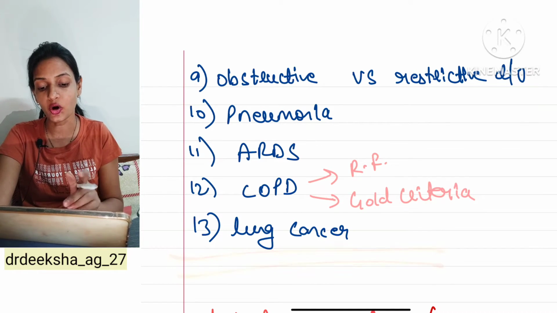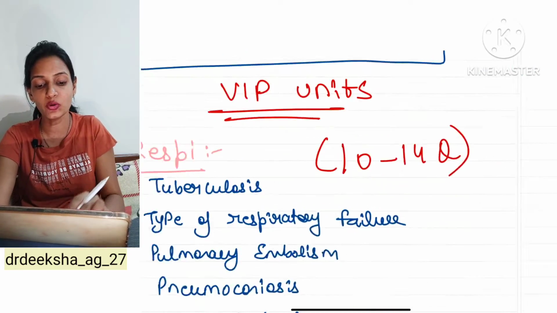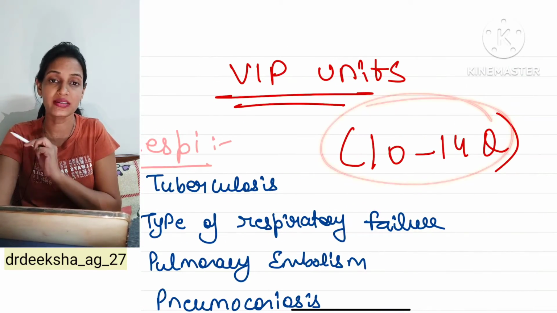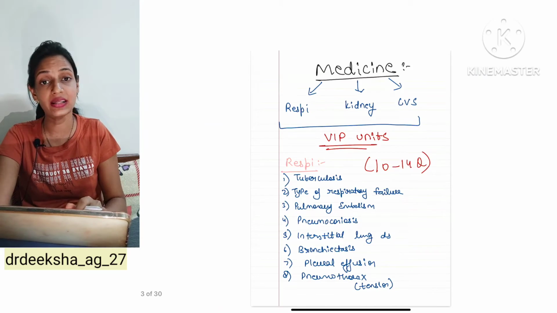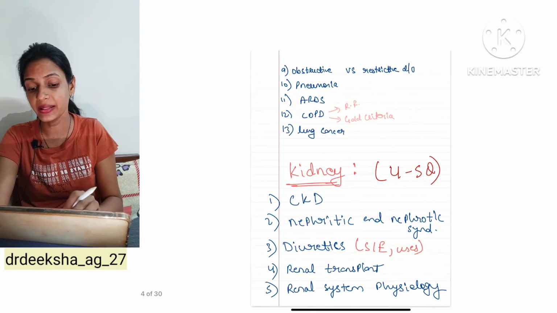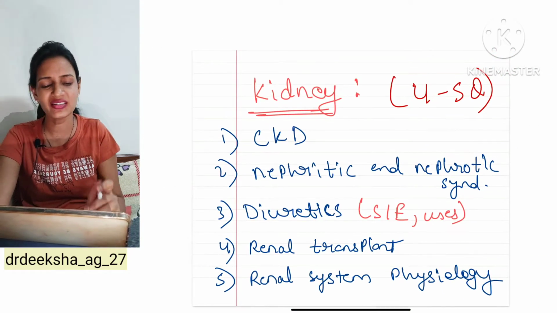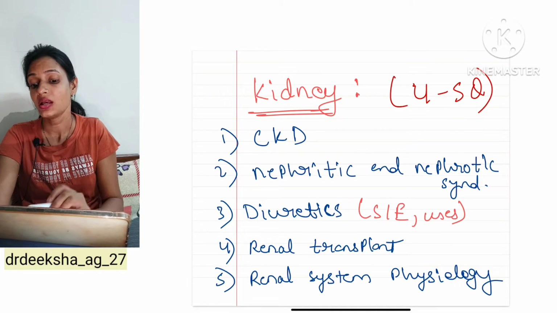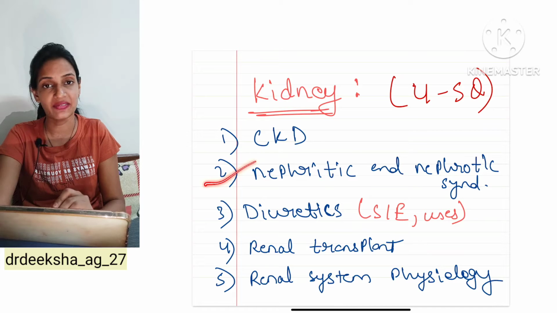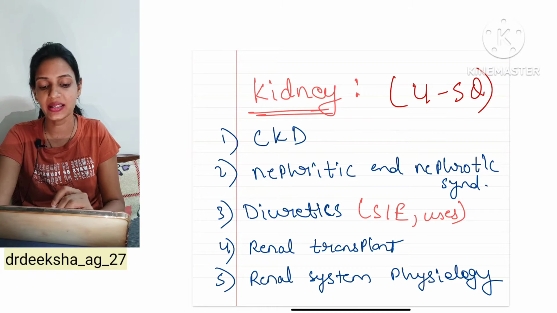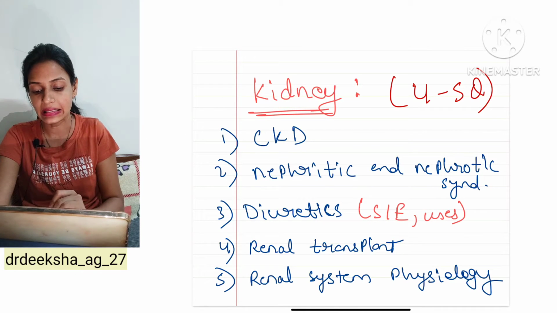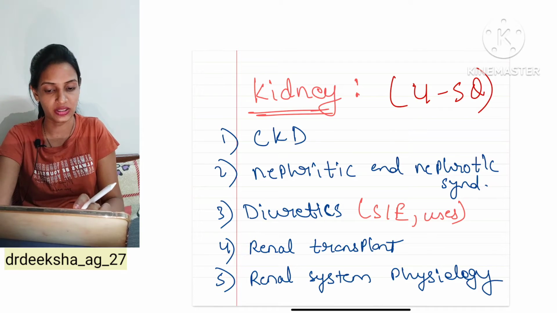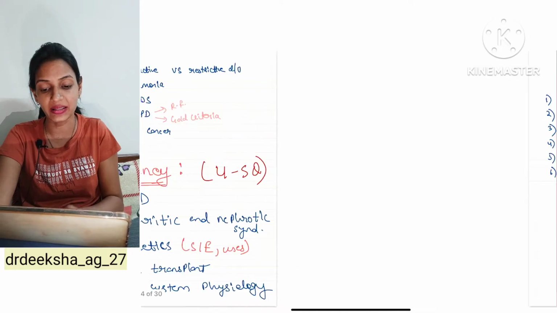These 13 topics will help you to crack 10 to 14 questions of the respiratory unit. So, read the respiratory unit very carefully. Then kidney, out of just these 5 questions, you are going to have 4 to 5 questions guaranteed. So, see chronic kidney disease, nephritic nephrotic syndromes, diuretics, the side effect uses, renal transplant and renal system physiology. You have to do these topics from kidney unit.